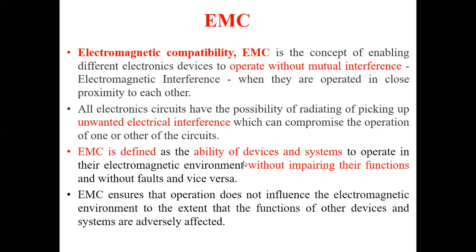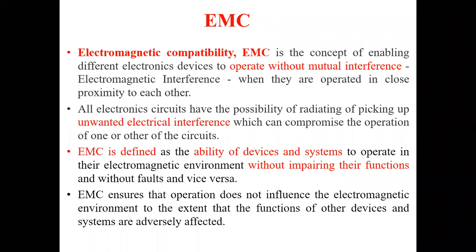Now, we know that all electronic circuits have the possibility of radiating and picking up unwanted electrical signals. That is interference. Sometimes when you pick up this interference, some circuits may keep the same performance, or some circuits may be degraded in performance.